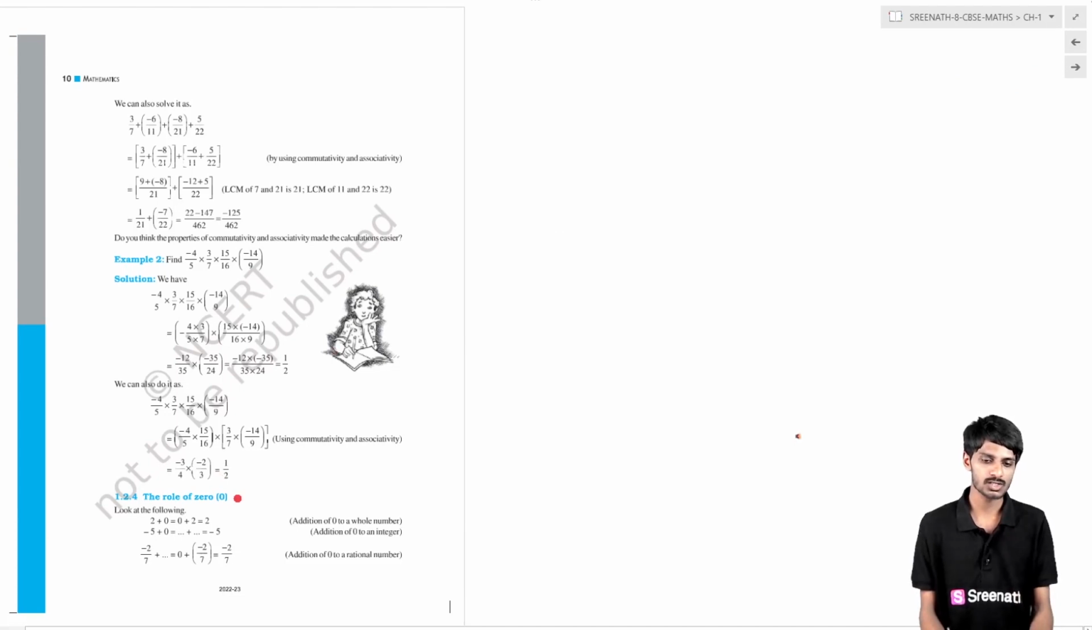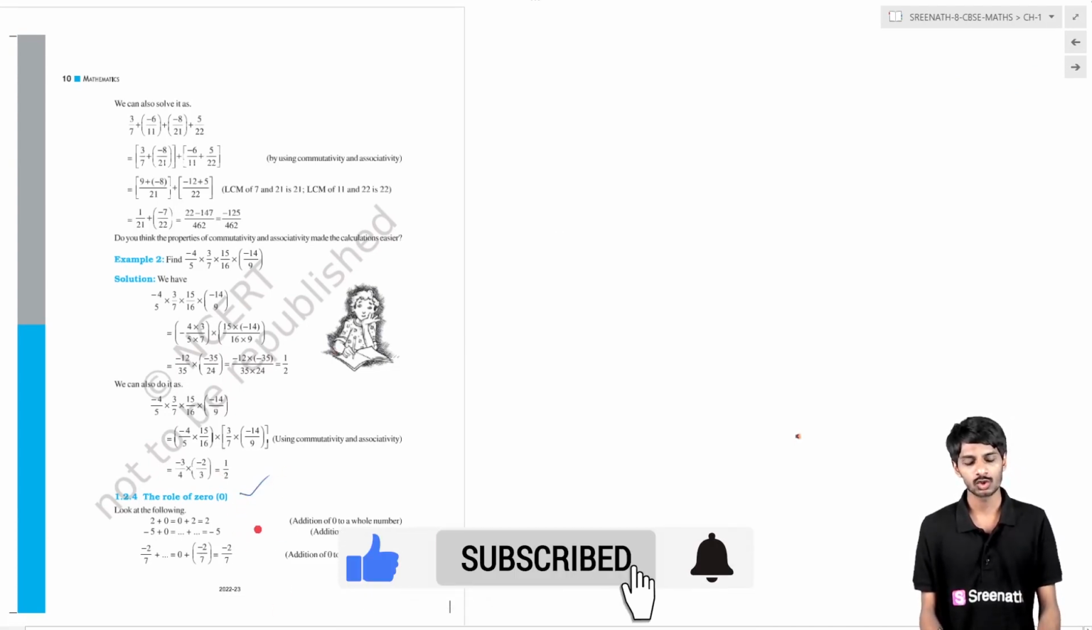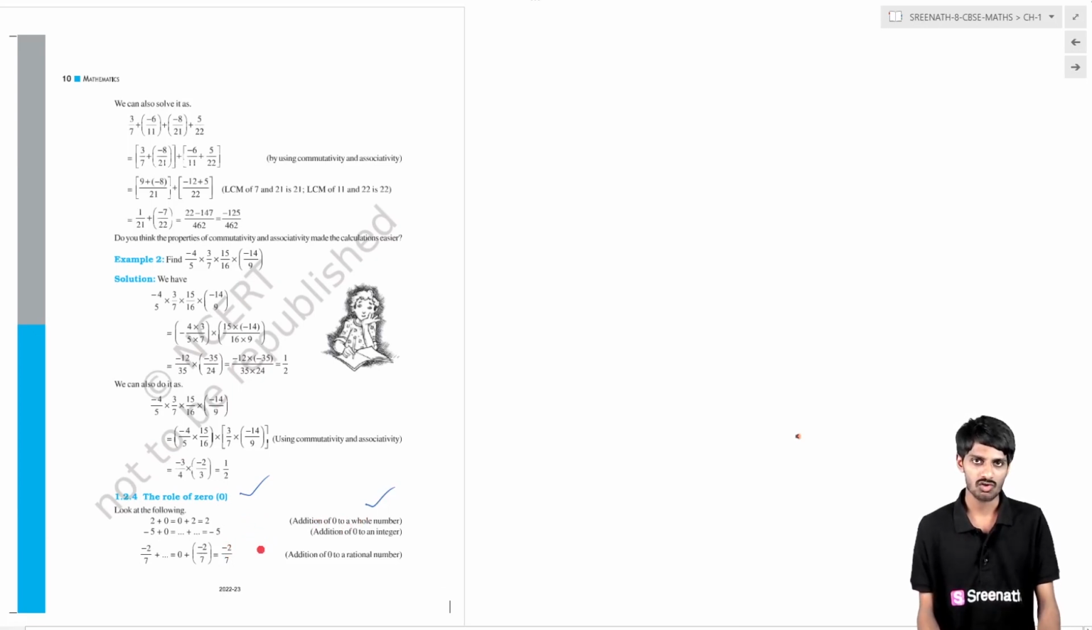Now another property is the role of 0. What is the role of 0? What happens if you add 0 to any number? If you take a whole number, it will give the same number. So 0 is called the additive identity. In the same way, if you add 0 to any rational number, what will you get?